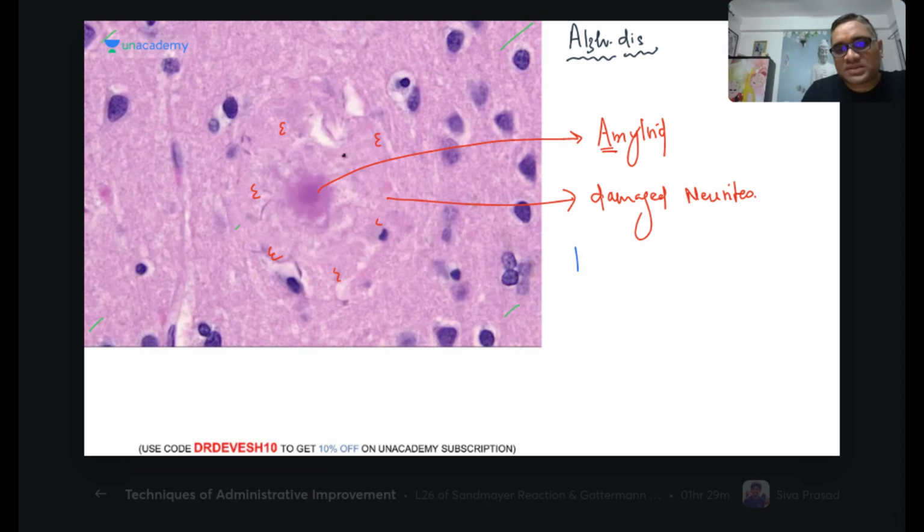So what I'm showing you in this picture is the neuritic plaque, which is also called senile plaque. So both are the same thing. Neuritic plaque or senile plaque, both are the same thing, right?